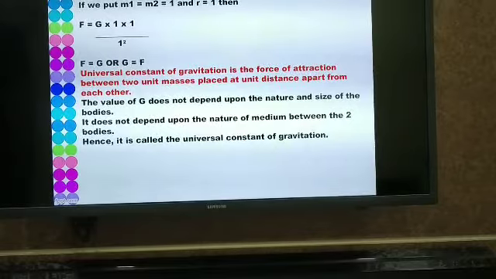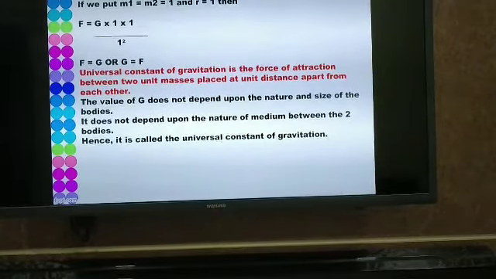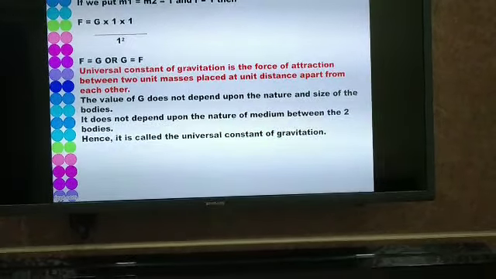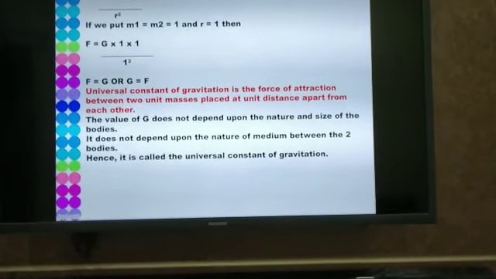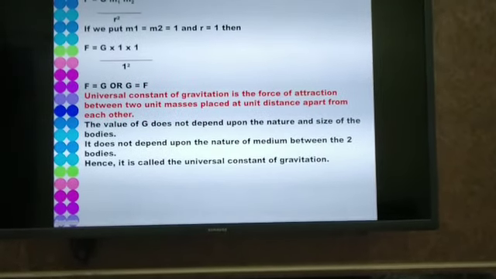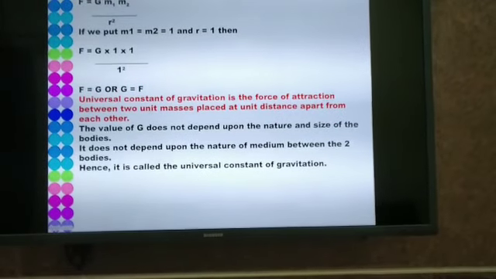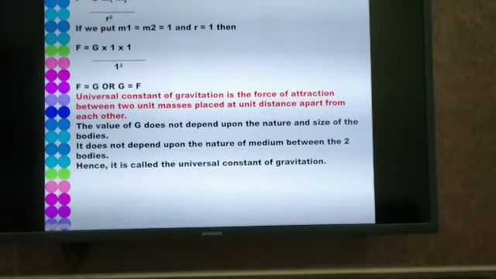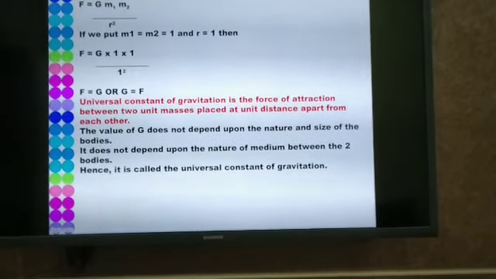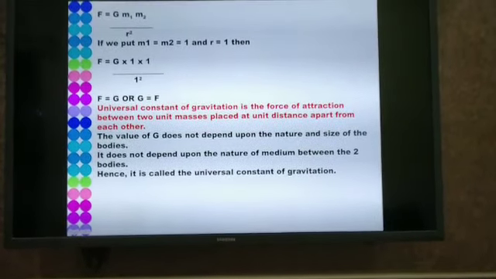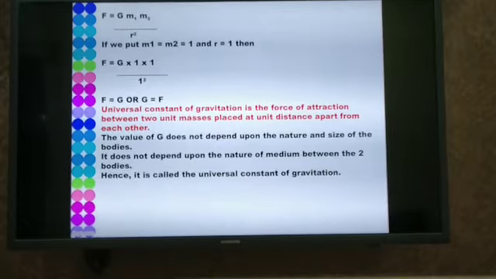The value of G also does not depend upon the medium which is present in between the two bodies. So the two bodies which we are taking into consideration can be present in a solid medium or in a liquid medium or in a gaseous medium. Therefore, the value of G is always taken to be a constant.